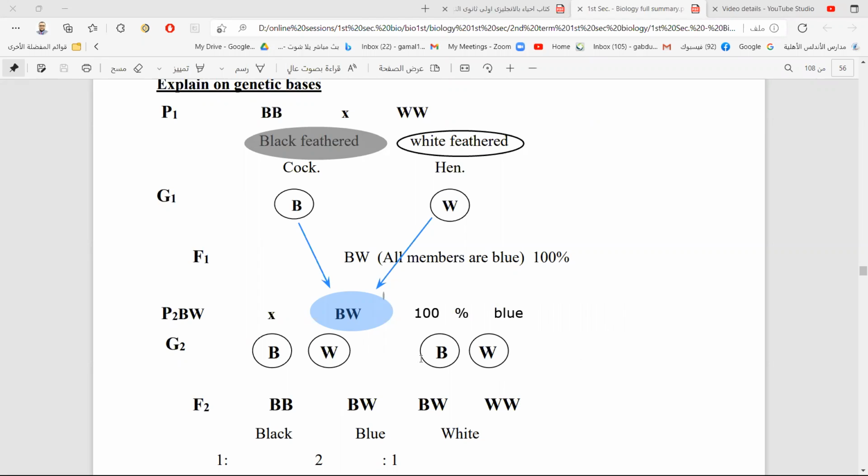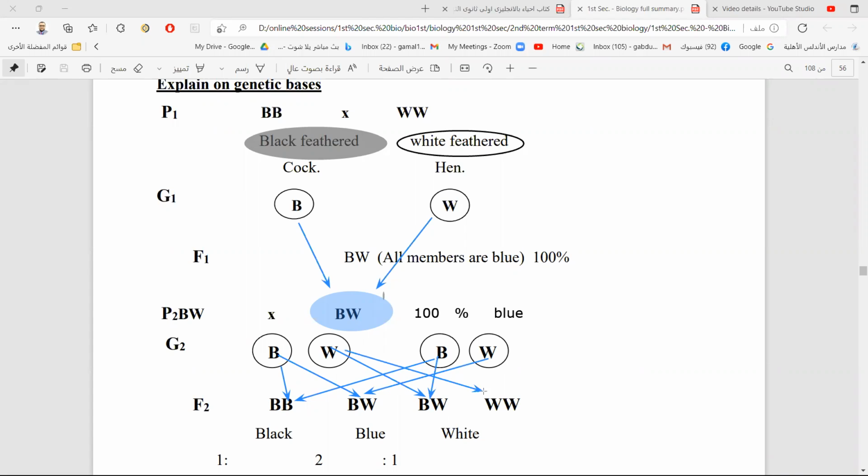And if we make the second generation between BW and another BW, it will be B in one gamete and W in another gamete. By crossing B with B, it will be B capital, B capital. By crossing B with W, it will be BW, and BW again.